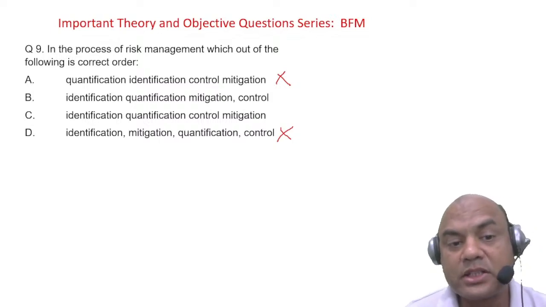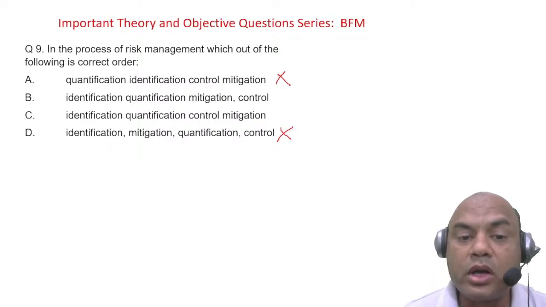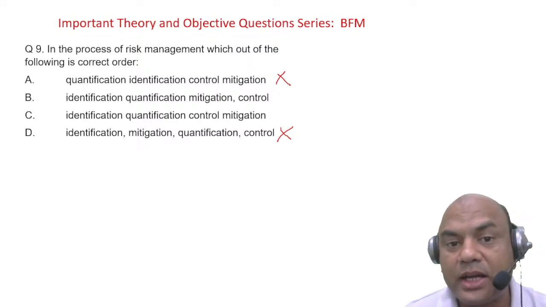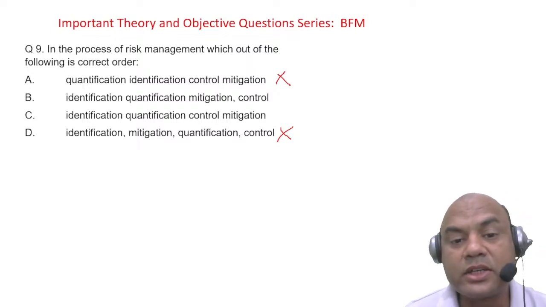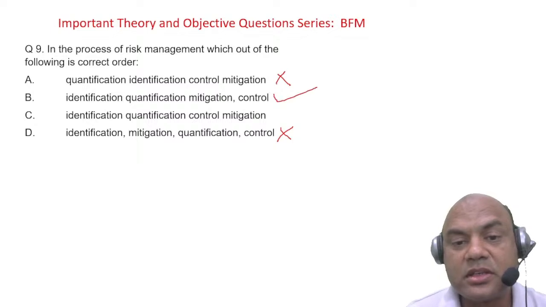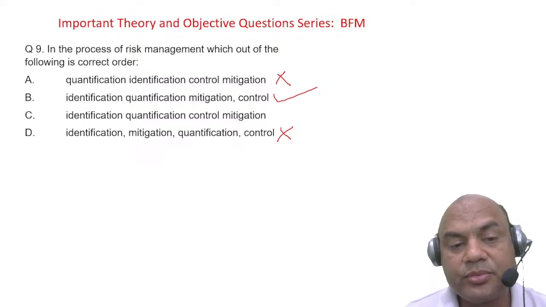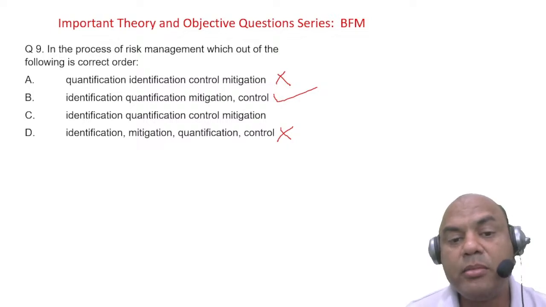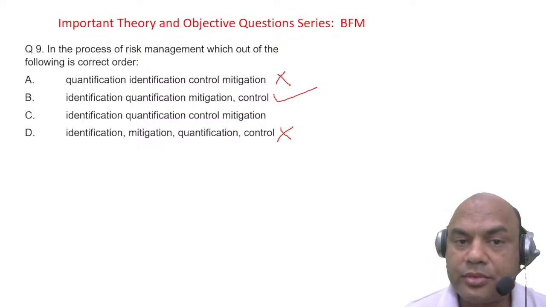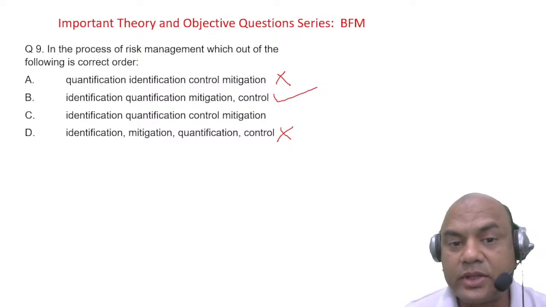So identification, quantification. Now mitigation and control. Do you control first and then mitigate, or mitigate first? Mitigate means minimizing, and then control. So the correct sequence is identification, quantification, mitigation, and control. This is the sequence always.